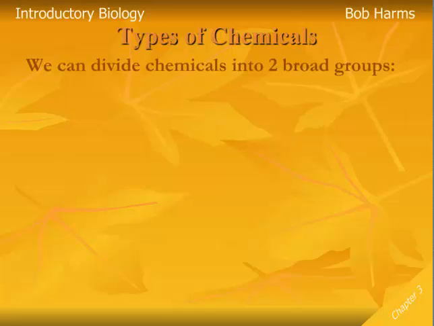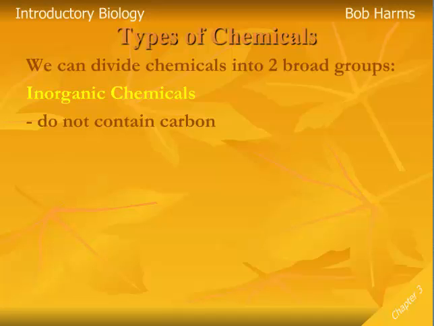And chemists divide the chemical world into two basic groups or categories. The first of those categories refer to inorganic chemicals. And inorganic chemicals, by definition, are chemicals that don't contain any carbon. And so out of those 100-plus elements in our chemical natural world around us, if it is missing carbon, it would be an inorganic chemical.